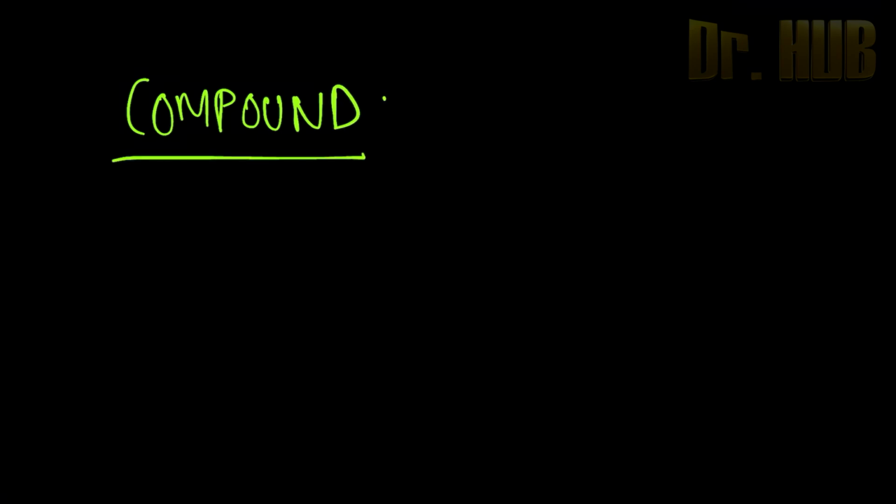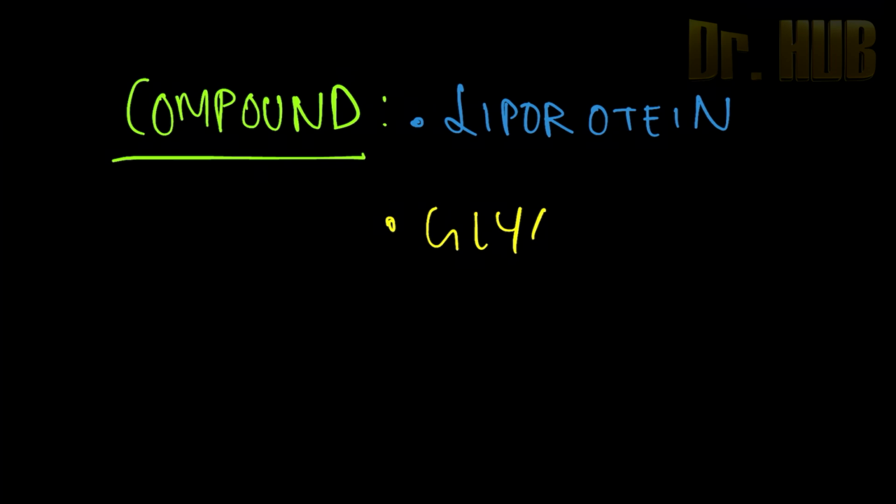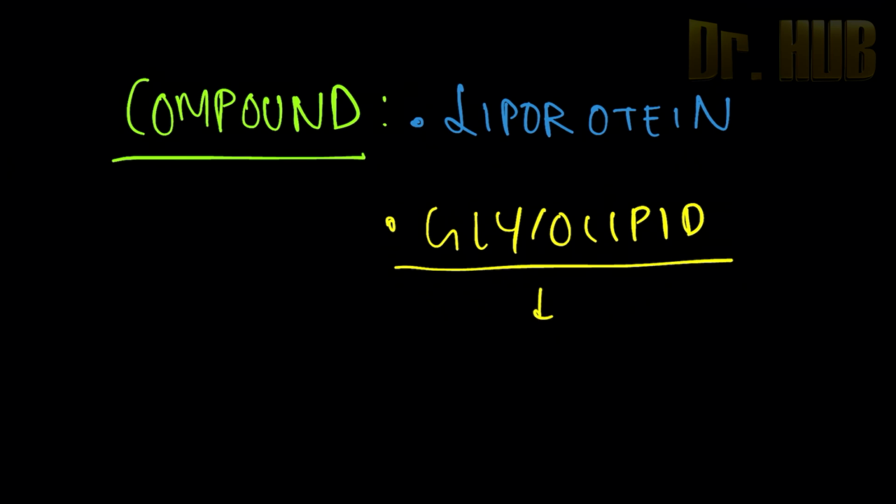Next, compound. So what is happening in compound? In compound there is lipoprotein, next is the glycolipid, and this glycolipid has the cerebrosides as well as the gangliosides.